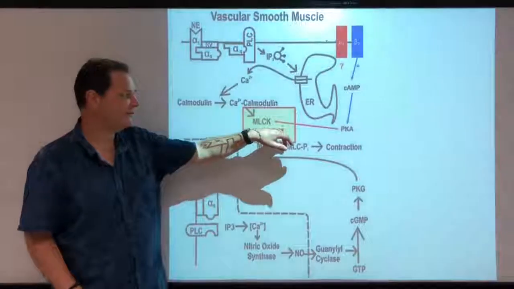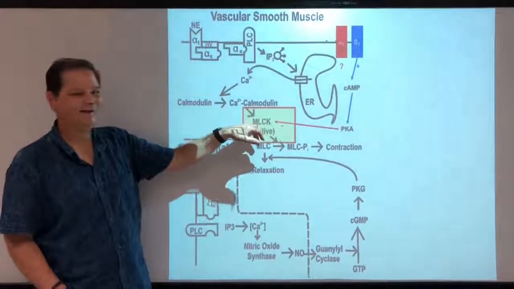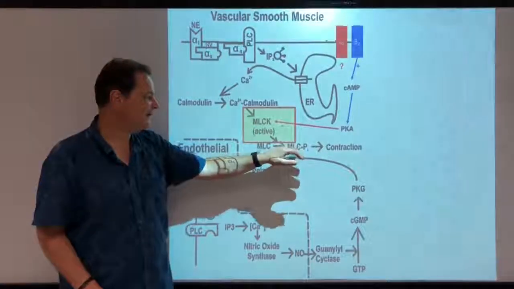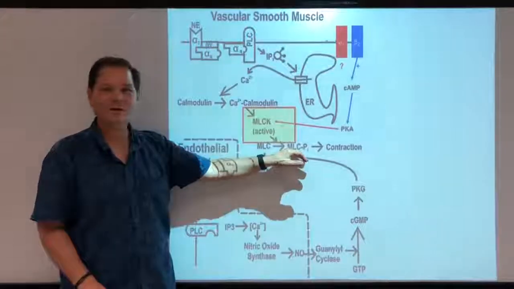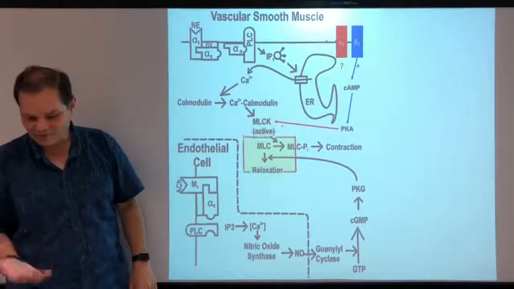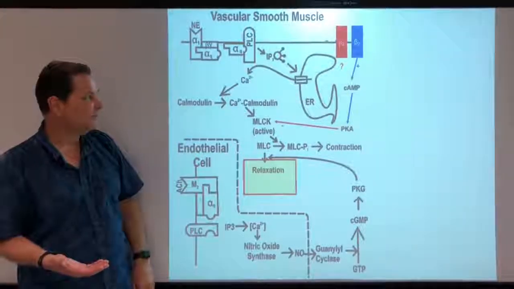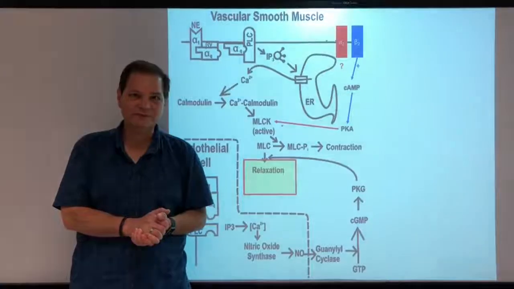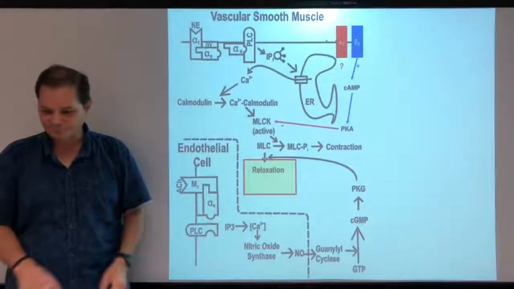That's what this minus sign means. It makes it less active. Less active myosin light chain kinase means less phosphorylated myosin light chain, and that means relaxation of vascular smooth muscle. Beta-2 receptors cause relaxation of vascular smooth muscle, okay?